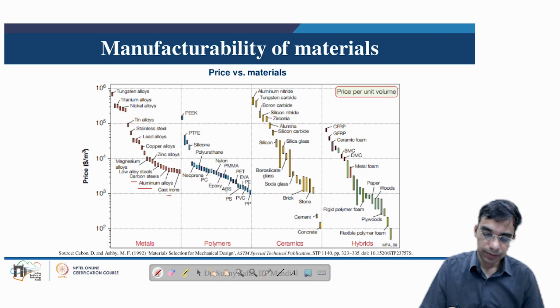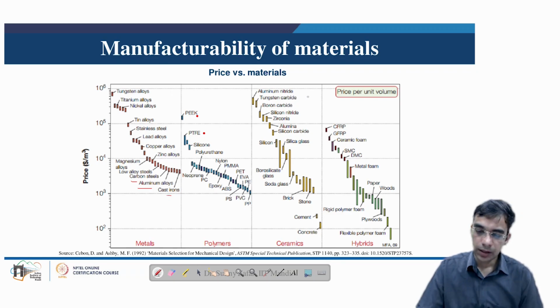Polymers, most of the polymers have less cost, even lesser than the metals, but some of the polymers like PEEK or PTFE have significantly higher cost compared to the other counterparts in the polymers. Ceramics, so traditional ceramics which we have discussed like stone, brick, etc., glass are of low cost, but engineering ceramics like aluminum nitride, tungsten carbide, boron carbide, all have very high cost.